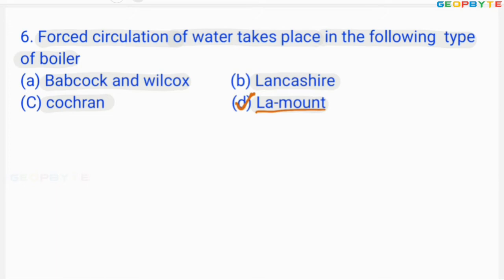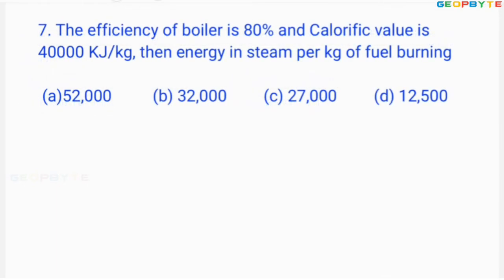Let us take another problem. Look at the seventh problem. The efficiency of boiler is 80%. Here boiler efficiency is given as 0.8 and calorific value is 40,000 kilojoules per kg.